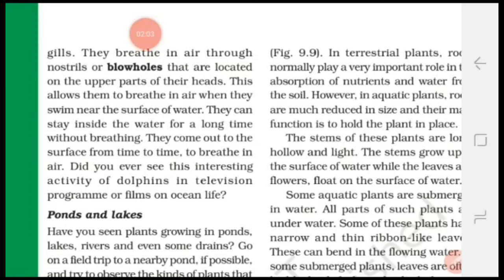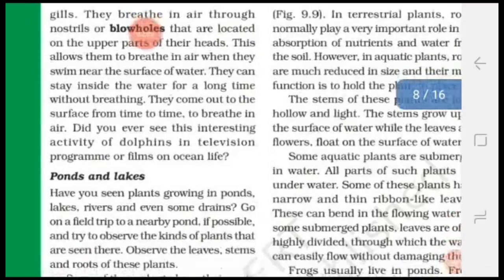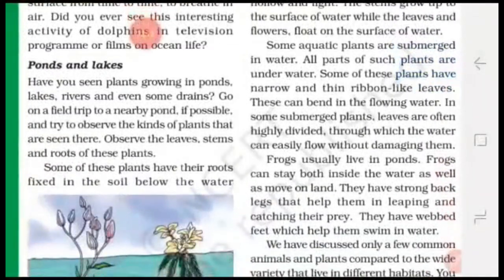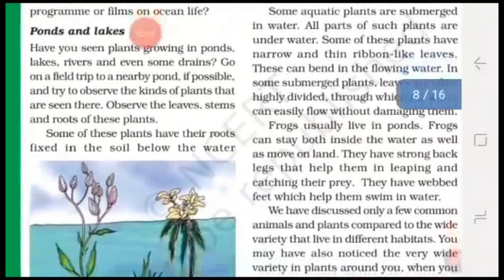When they need to breathe, they come out on the surface. Okay students, so these are the features present in the animals which live in the sea or ocean. Now let us know ponds and lakes habitat. It is freshwater habitat. What kinds of plants are found there and what features are present in them?